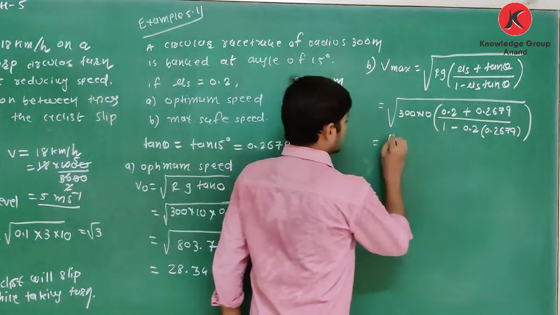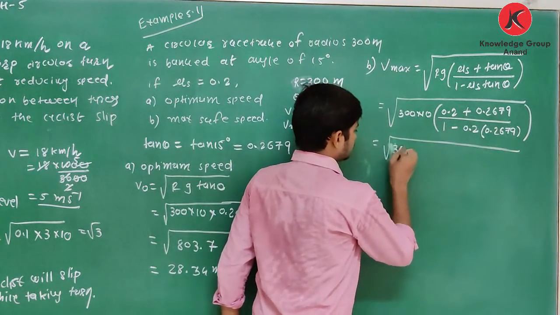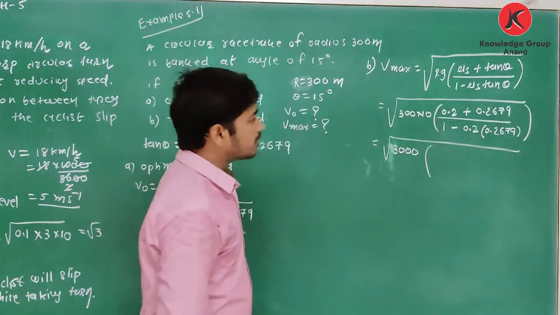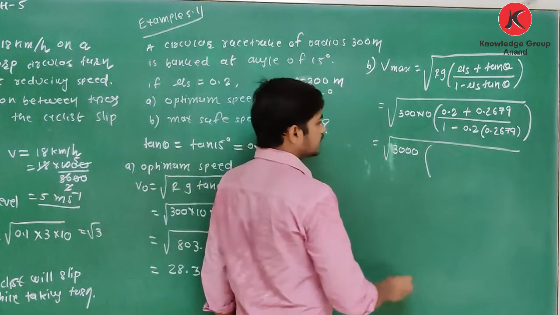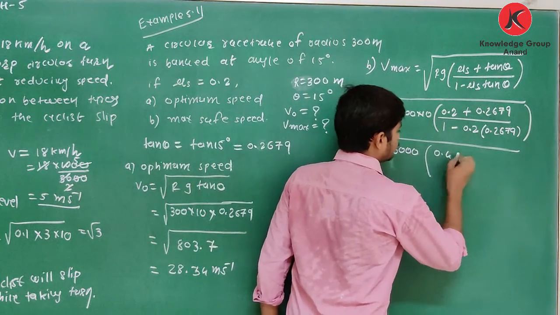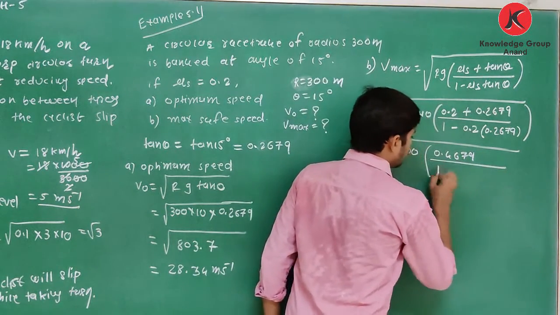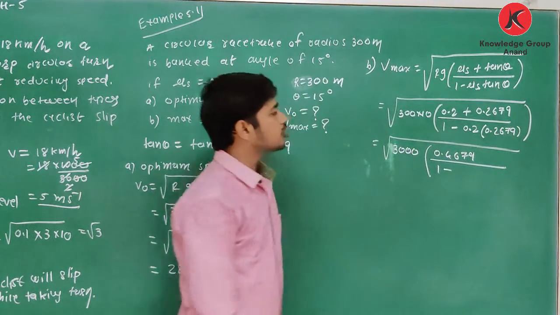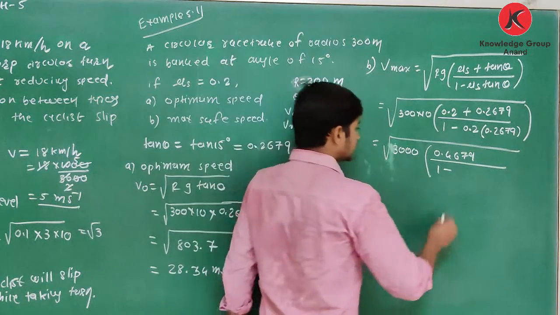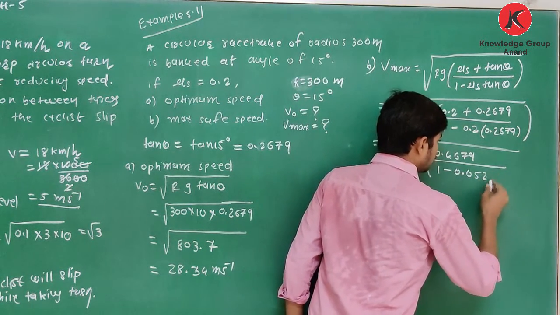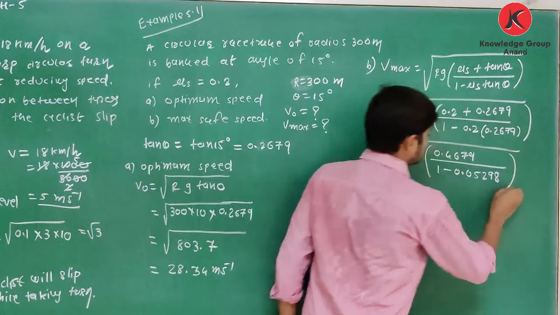So it is equal to 300 G in bracket 0.2 plus 0.2679. So yes, it is 0.467. Clear about this? Divided by 1 minus 0.2 into 0.2679. Yes, it is 0.0529. Okay?